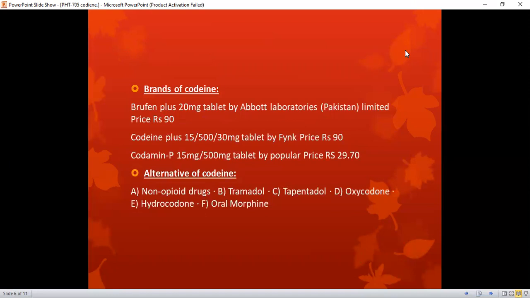Brands of codeine. There are various brands of codeine available in the market, and I have selected Brufen Plus 20 mg tablet by Abbott Laboratories Pakistan Limited, and the price for this brand is 90.